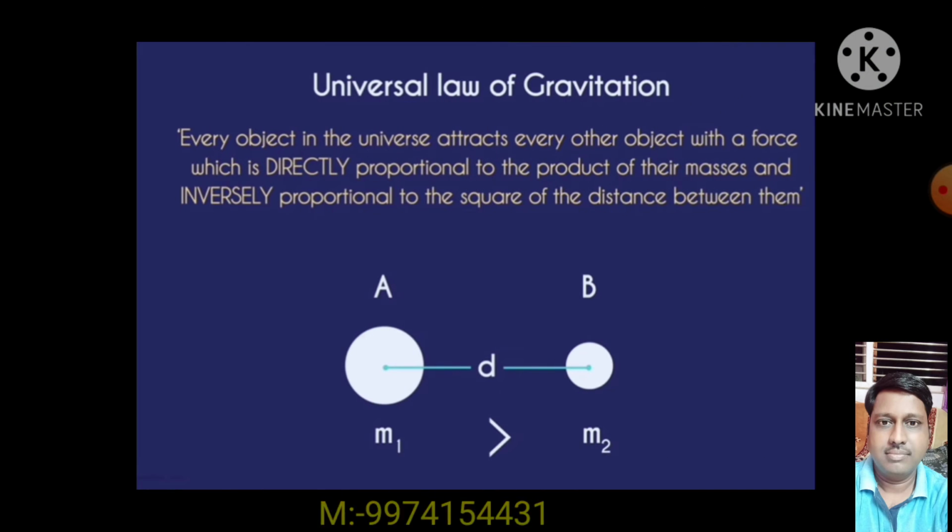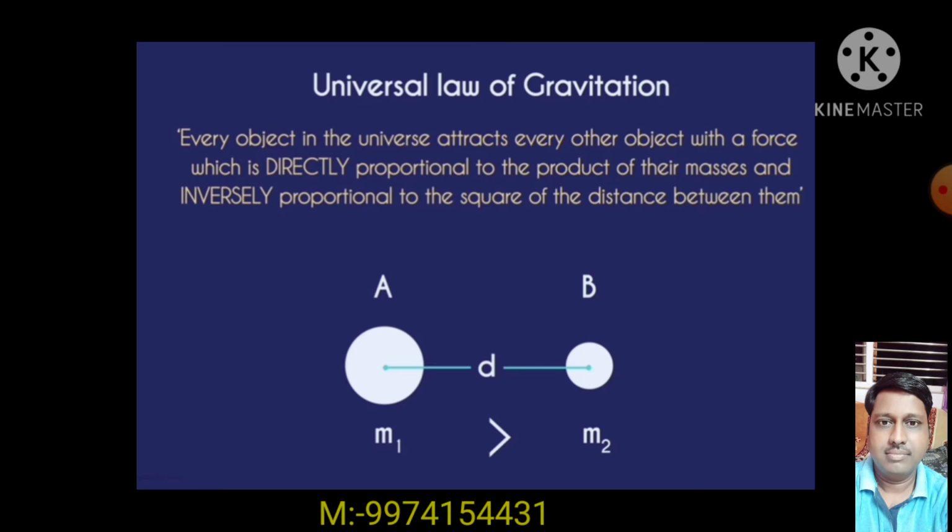Universal law of gravitation states that every object in the universe attracts every other object. That means each and every object in the universe attracts other objects with a force which is directly proportional to the product of their masses and inversely proportional to the square of the distance between them.